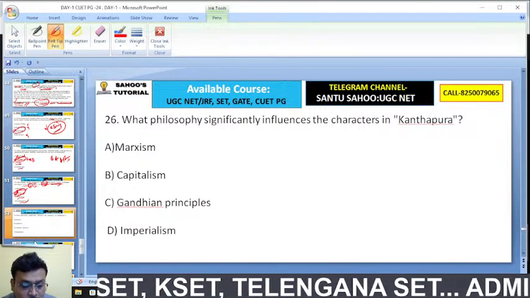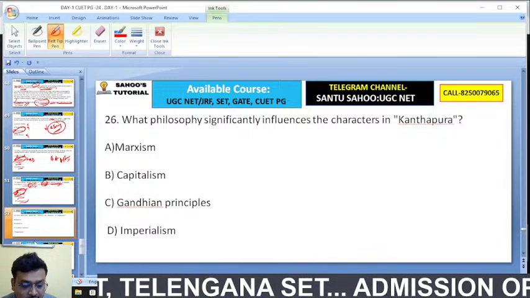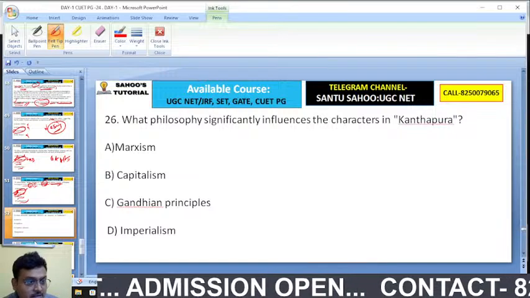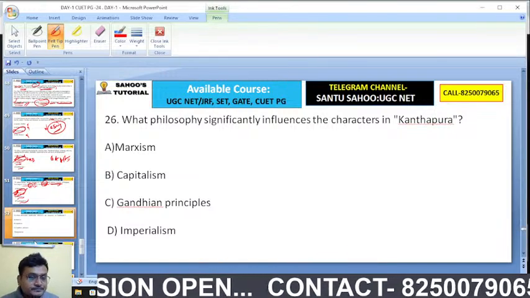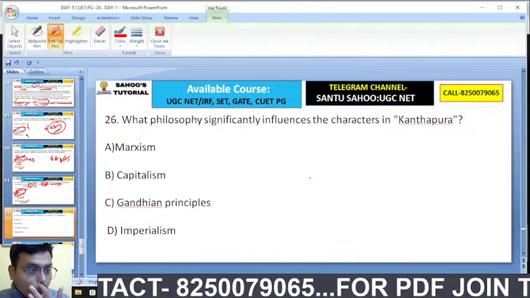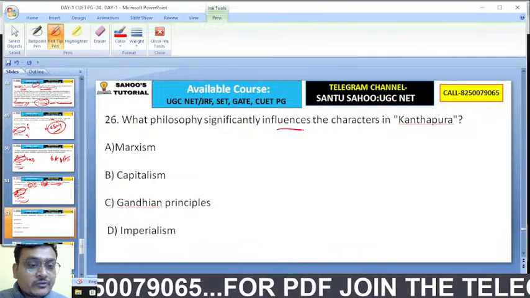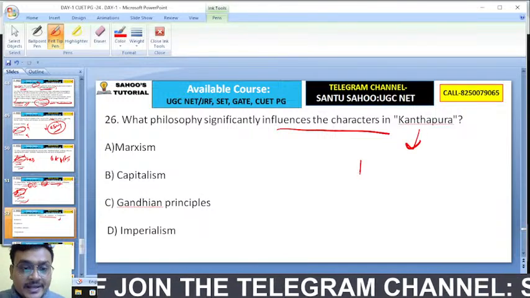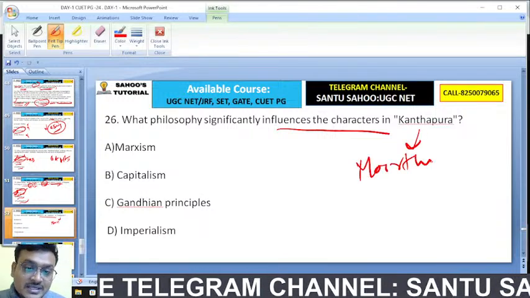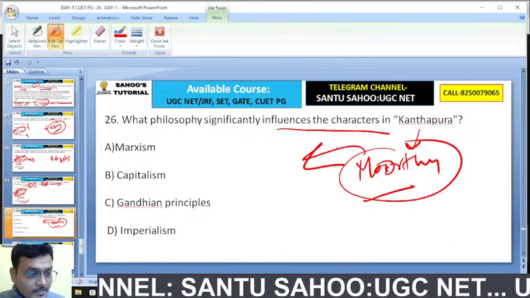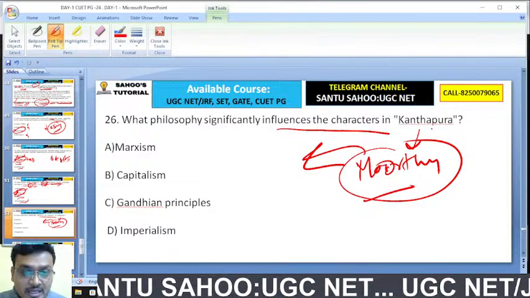What philosophy significantly influences the characters in Kanthapura? Kanthapura is a work by whom? Exactly. Now, what philosophy significantly influences the characters in Kanthapura? Who is the protagonist of Kanthapura? It's Moorthy. Moorthy is the protagonist.